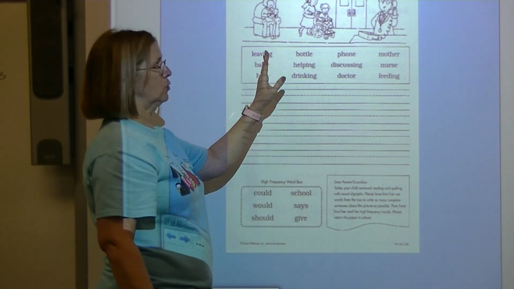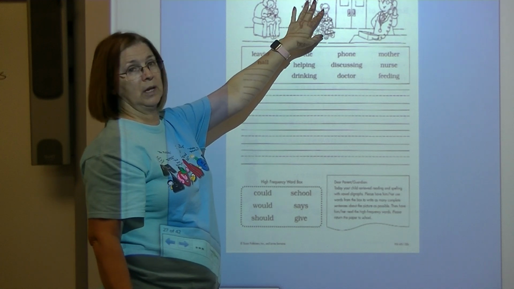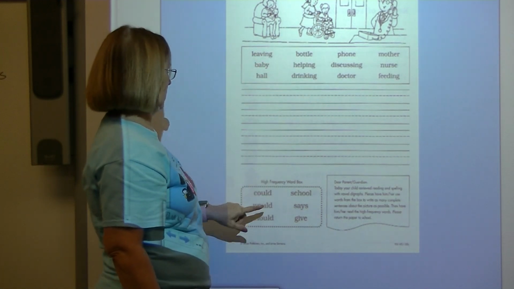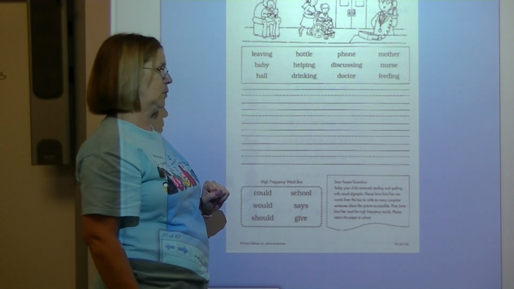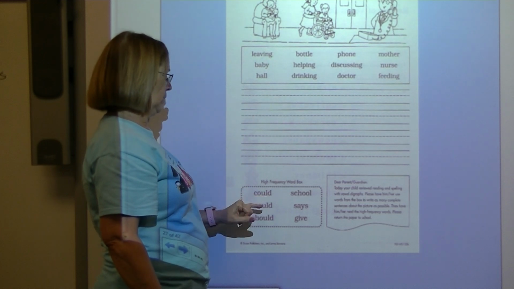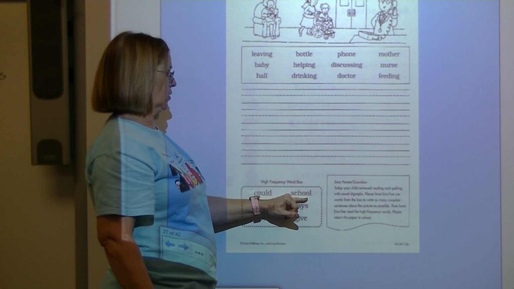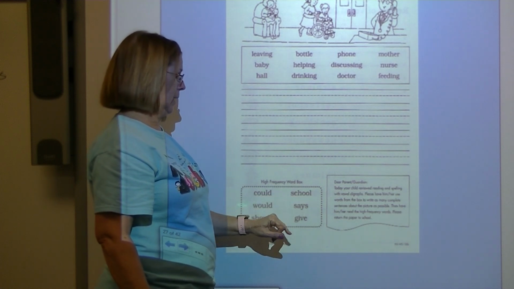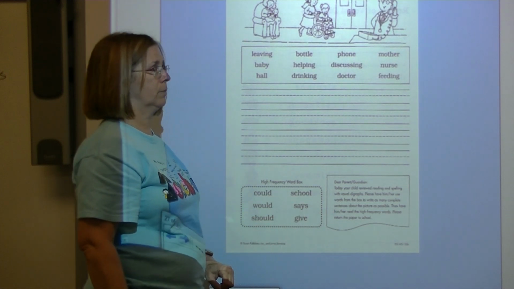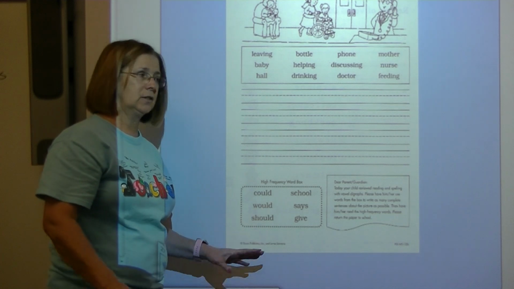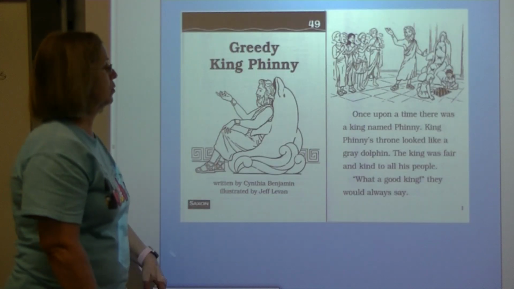All right, so use those words and what you see in the pictures to write some sentences. All right, let's read the words in the high-frequency word box. Could, would, should, school, says, give. Okay? Let's lay that to the side and get out our decodable reader.